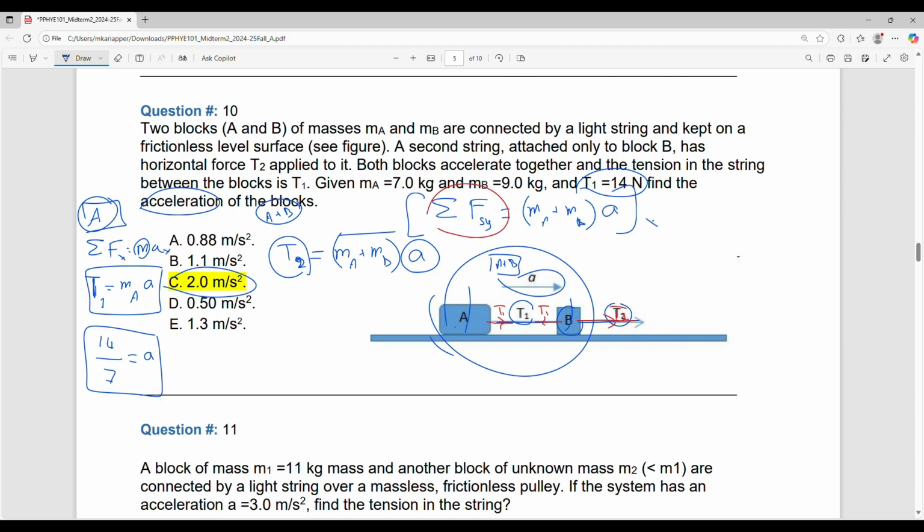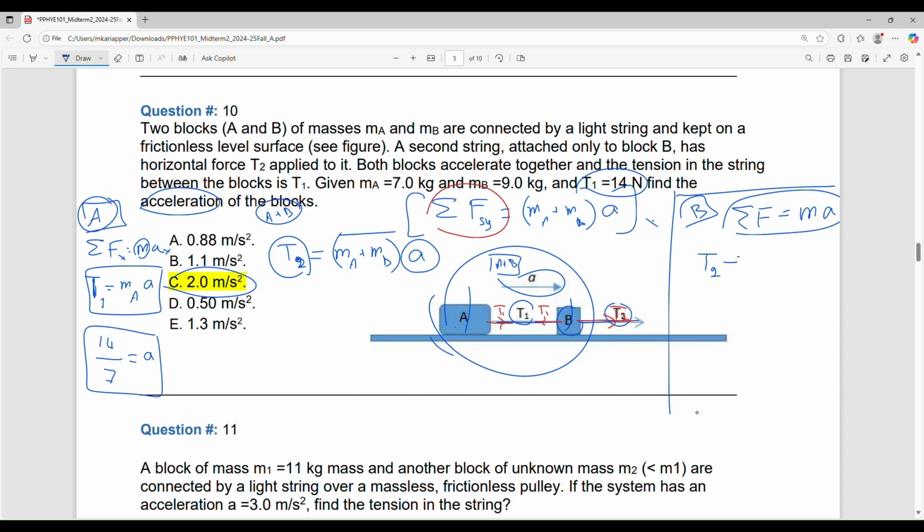So shall I now look at B and see what kind of equation I get from B? It's not needed for this question, but I just want to continue. Same acceleration. I want to apply Newton's second law on B. What are the forces on B in the x direction?